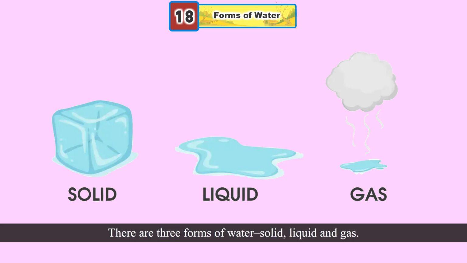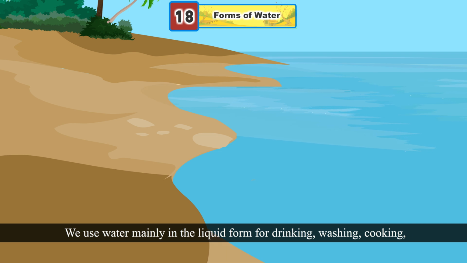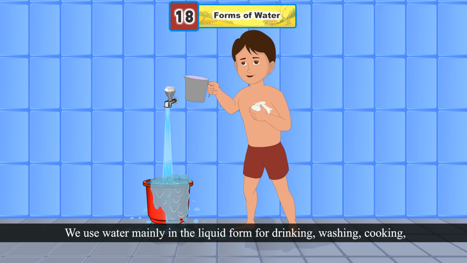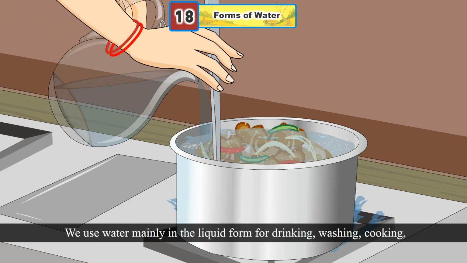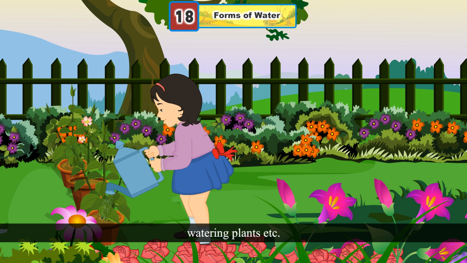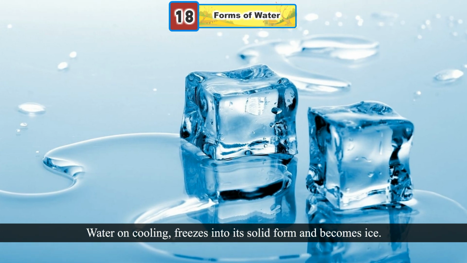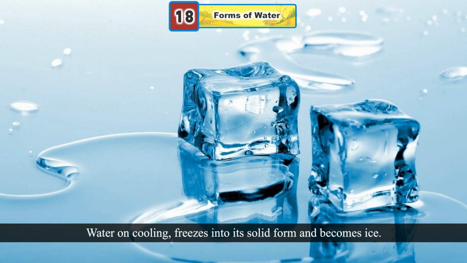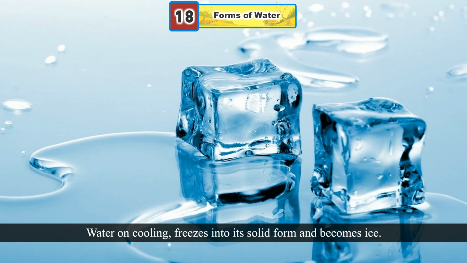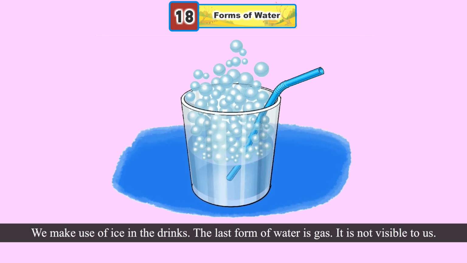There are three forms of water: solid, liquid, and gas. We use water mainly in the liquid form for drinking, washing, cooking, watering plants, etc. Water on cooling freezes into its solid form and becomes ice. We make use of ice in the drinks.